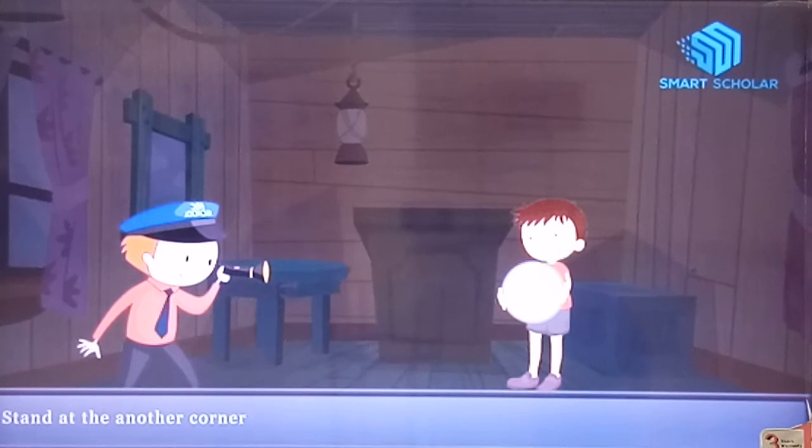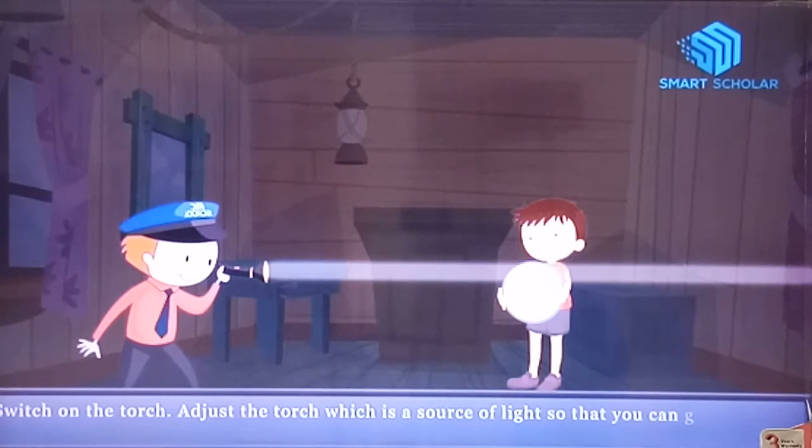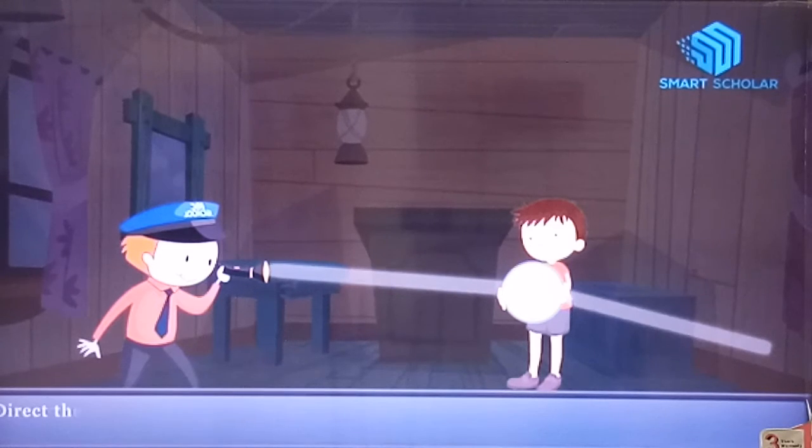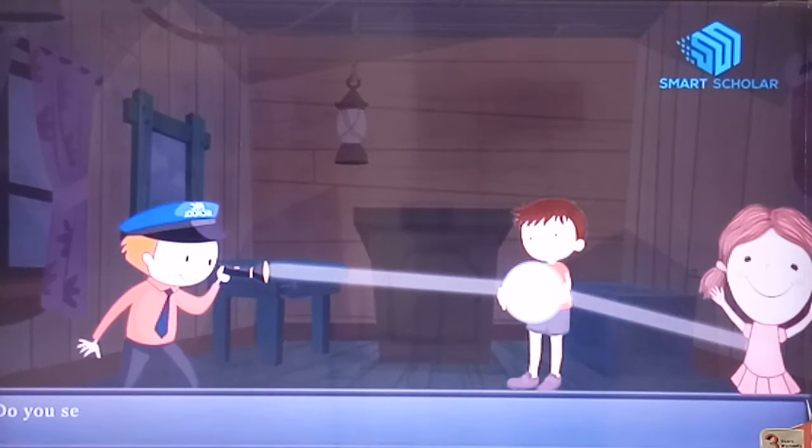Stand at the another corner with a torch in your hand and switch on the torch. Adjust the torch, which is a source of light, so that you can get a beam of light. Direct the beam of the torch light onto the mirror that your friend is holding.